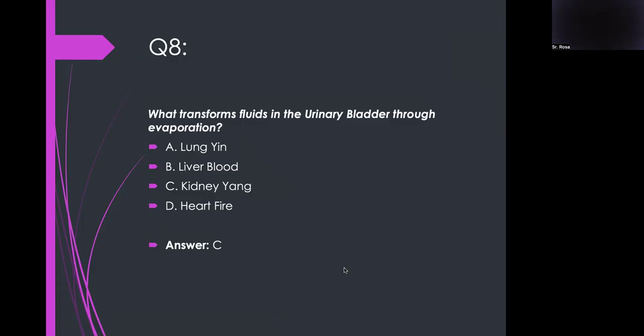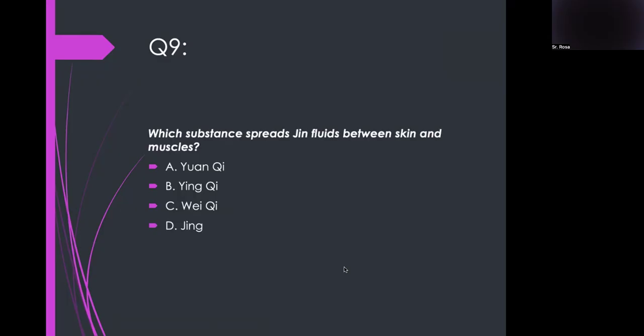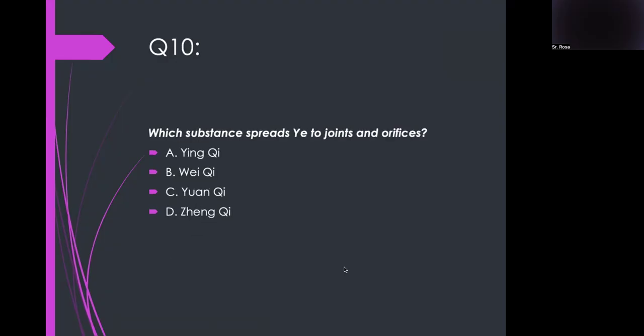I feel cold. You will have edema, no? Yes, because the fluid is not moving, it's not transformed. Which substance spreads Jin Ye fluids between skin and muscles? Wei qi. Very good. Which substance spreads Jin Ye to joints and orifices?